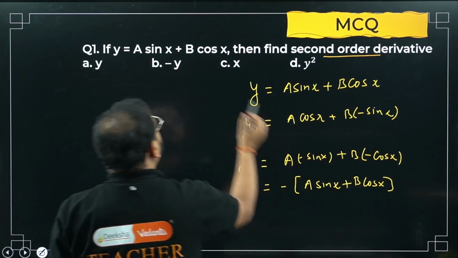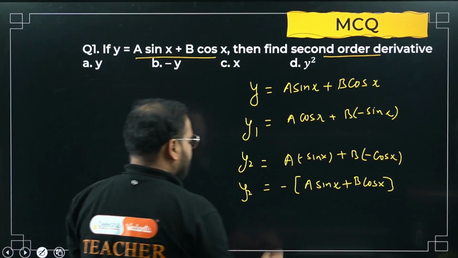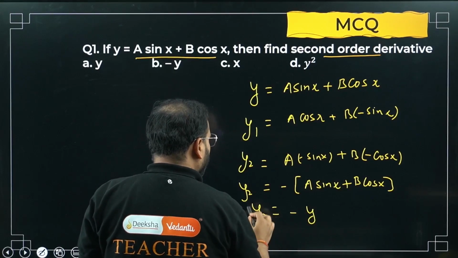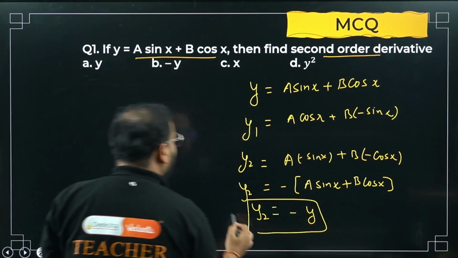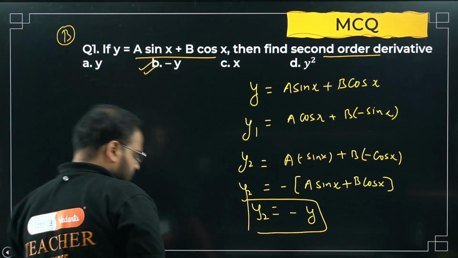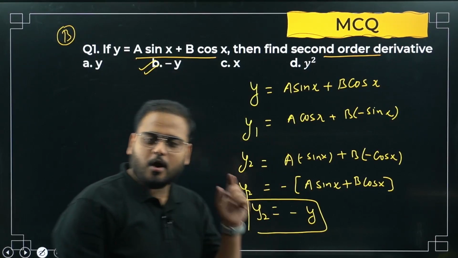It reminds me of y. So right here, minus this whole thing is y. So I'm getting y2, the second derivative, as negative of y. Option number B is correct. Fun question, simple question, right? All of you got it right.